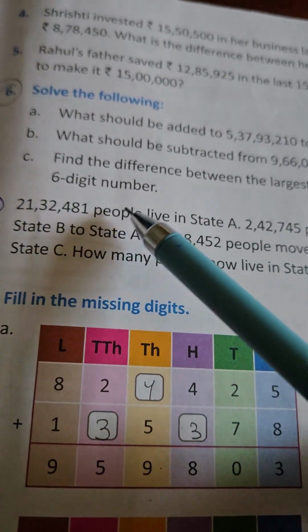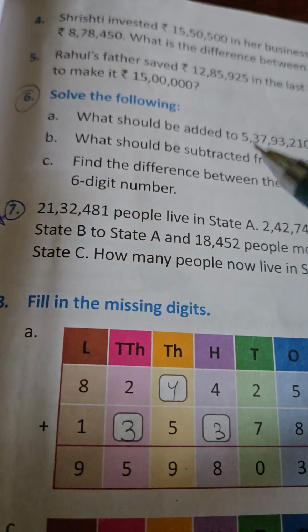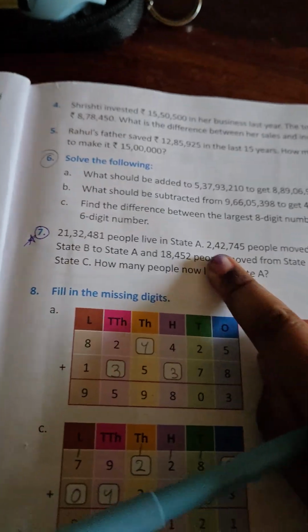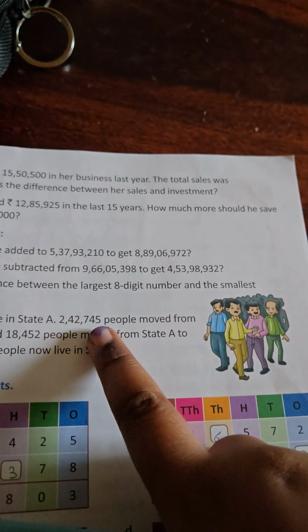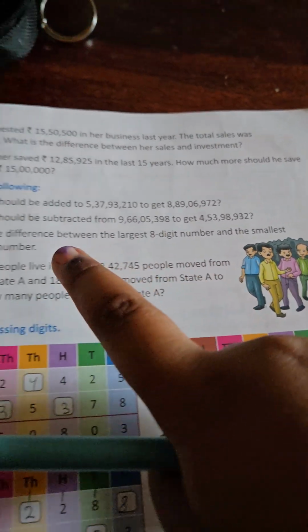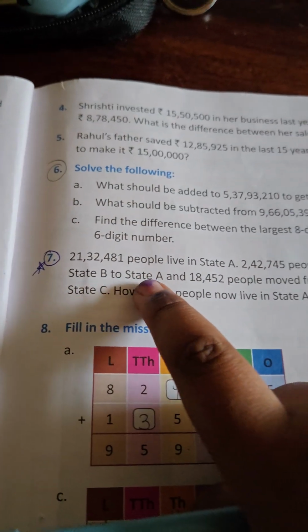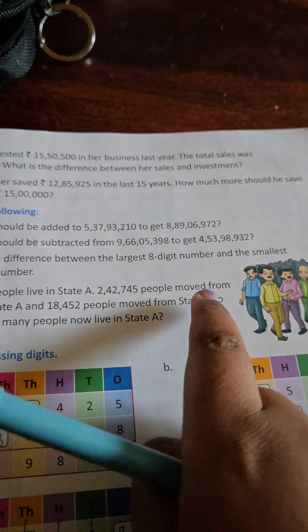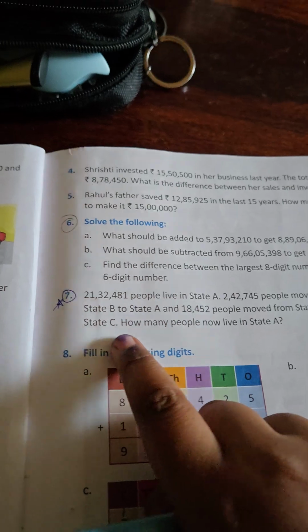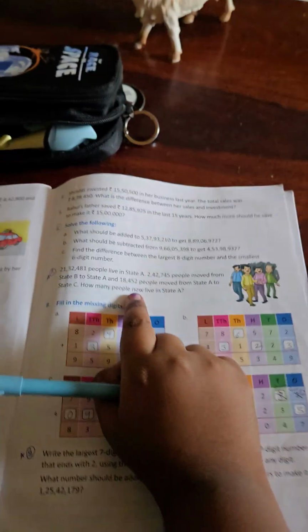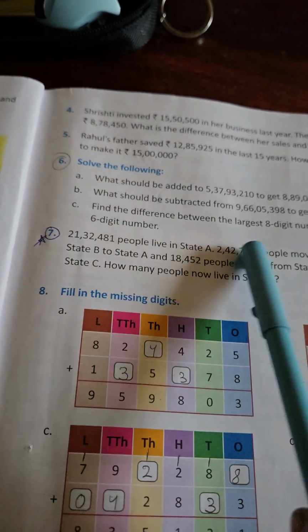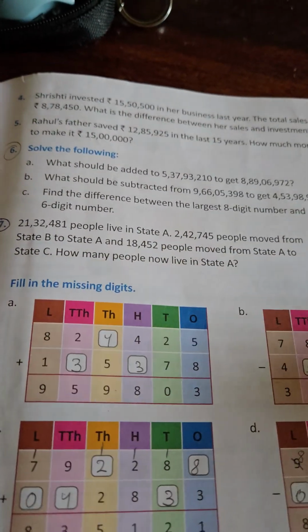21,32,481 people live in state A, and 2,42,745 people moved from state B to state A, and 18,452 people moved from state A to state C. How many people live in state A? So first, we're gonna do the addition of these both. We're gonna do the addition.